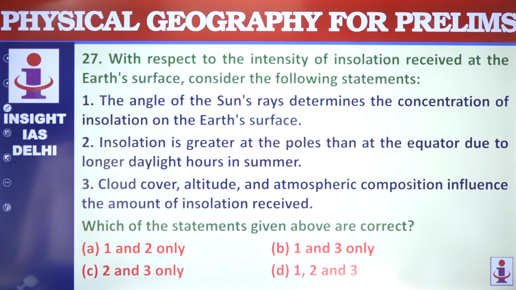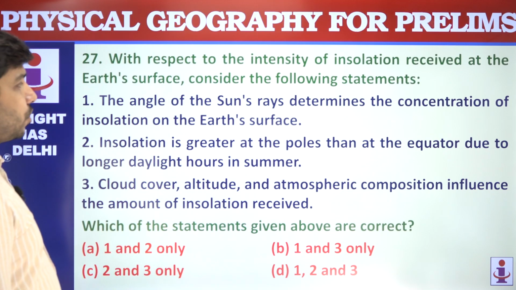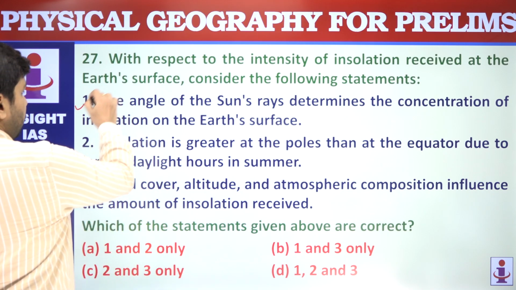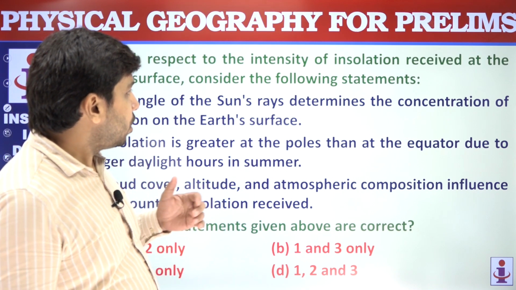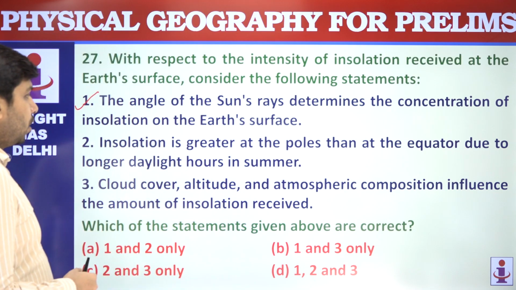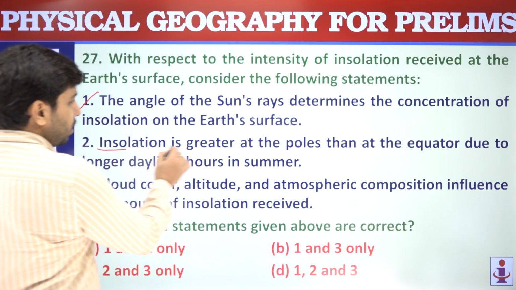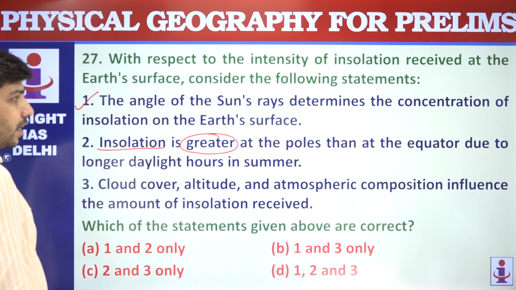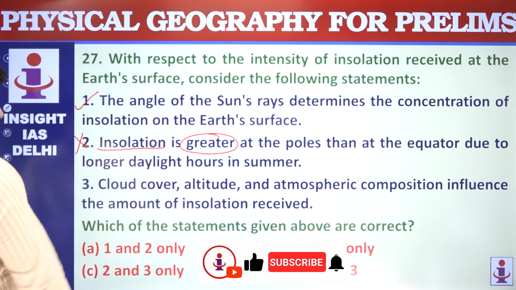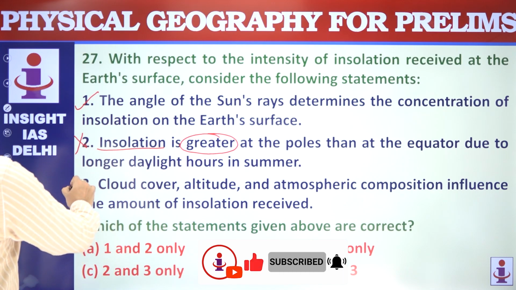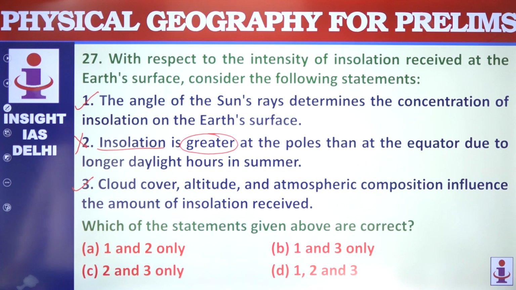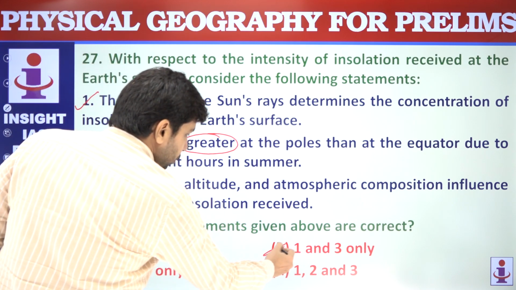With respect to intensity of insolation received at Earth's surface, the angle of sun's rays determines the concentration of insolation on Earth's surface. Yes. What is the angle of sun's rays? That will determine the concentration of insolation. Insolation is greater at the poles. Insolation is lower at the poles than at the equator. So this statement is not correct. Cloud cover, altitude and atmospheric composition influence the amount of insolation. Yes, this is correct. 1 and 3 are correct. Option B is your correct answer.